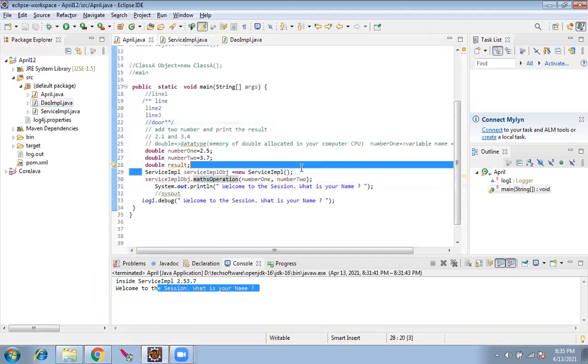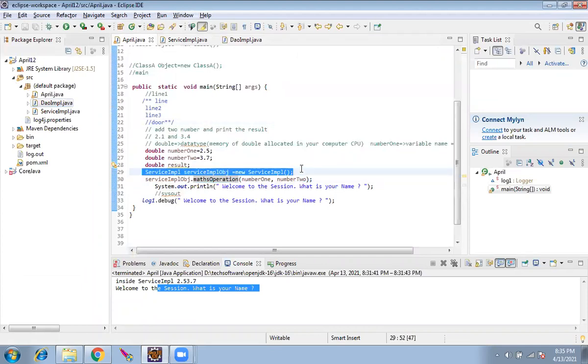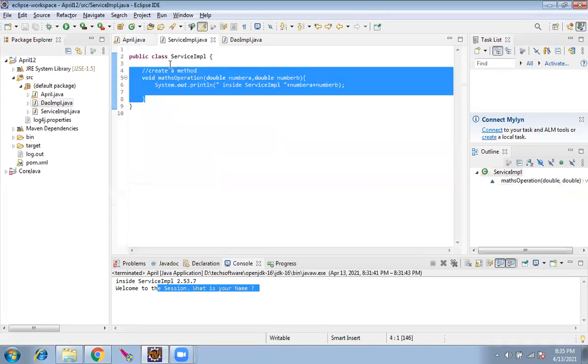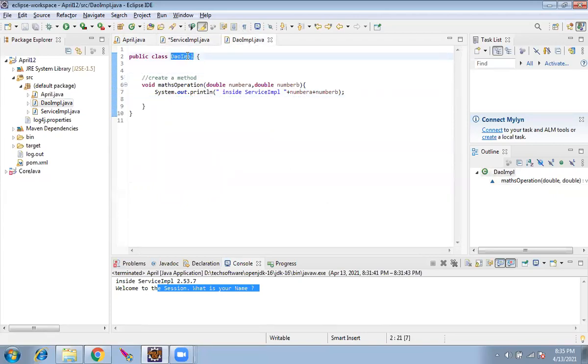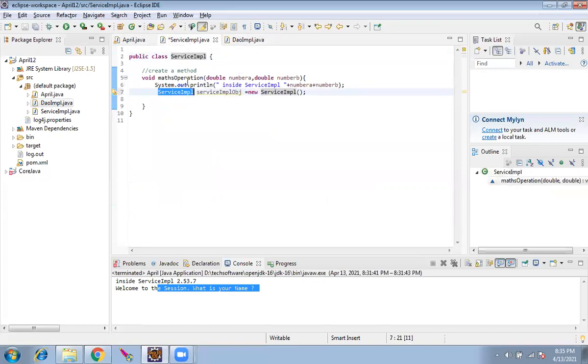This line I will copy. From service, we have to call the DAO. So instead of service here, I have to copy the DAO class and put it here.